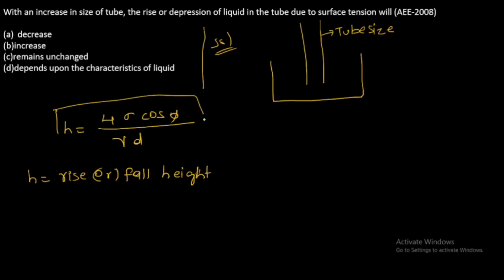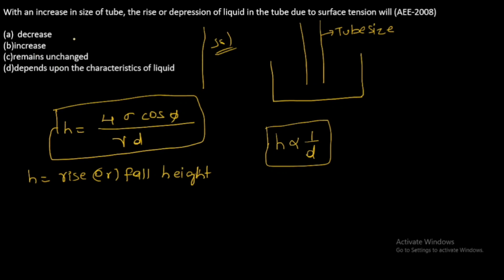So from the formula we see that H is inversely proportional to the diameter of the tube. When the diameter of the tube is more, the height of rise will be less. If diameter is less, the liquid will rise more.